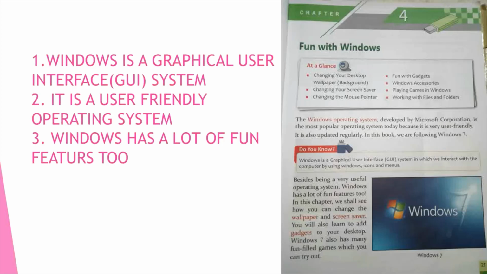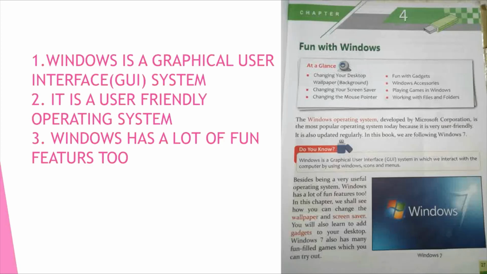You might have seen them, isn't it children? There you can see one small diagram also. That is what we call graphical representation or pictorial representation. Because of this representation, anyone can easily operate this operating system. That's why we call it user-friendly. I think now it is clear for you. Windows is a graphical user interface: G for graphical, U for user and I for interface. With the help of these icons and menus, we can operate this operating system very easily.